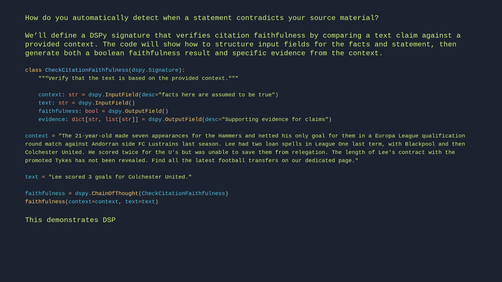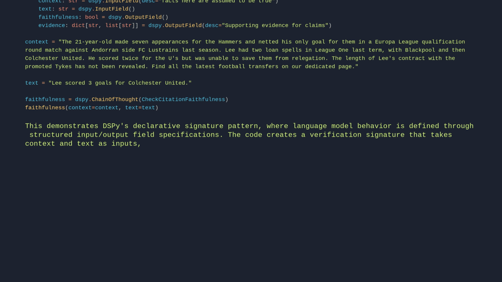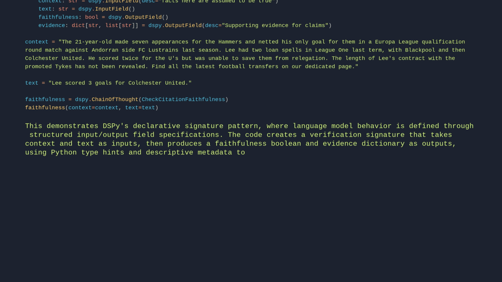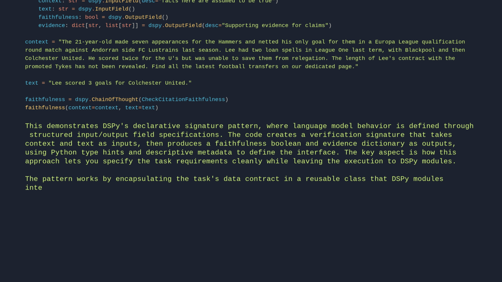This demonstrates DSPy's declarative signature pattern, where language model behavior is defined through structured input-output field specifications. The code creates a verification signature that takes context and text as inputs, then produces a faithfulness boolean and evidence dictionary as outputs, using Python type hints and descriptive metadata to define the interface. The key aspect is how this approach lets you specify the task requirements cleanly while leaving the execution to DSPy modules. The pattern works by encapsulating the task's data contract in a reusable class that DSPy modules interpret at runtime.